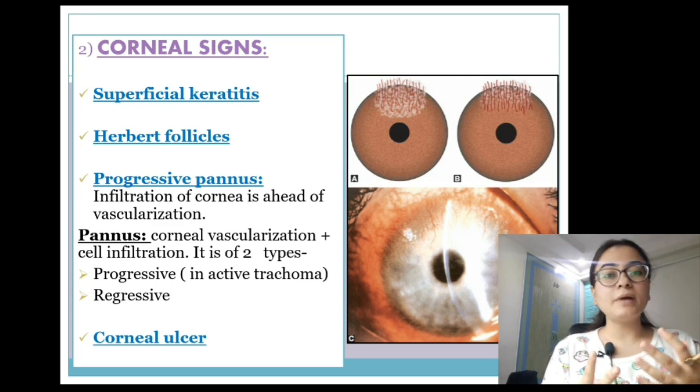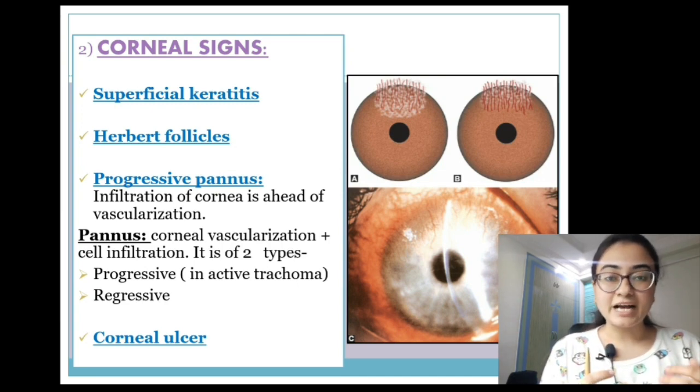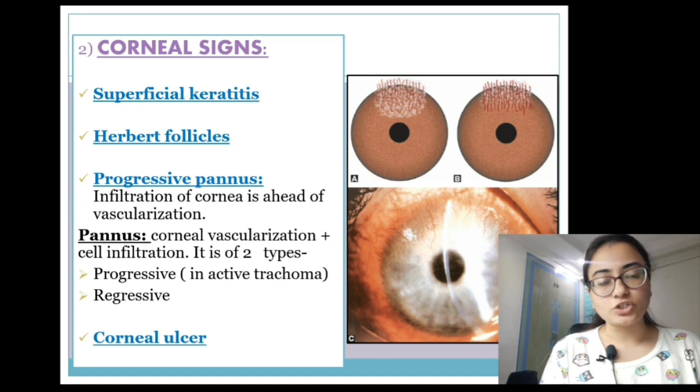Now what do we mean by pannus? Pannus is actually the cell infiltration and vascularization of the cornea. So it is of two types. One is progressive pannus and the other is regressive pannus. We know that the cornea is actually avascular, so we cannot have any vascularization there, right? So when trachoma occurs, these vessels move towards the cornea and cause vascularization and infiltration.